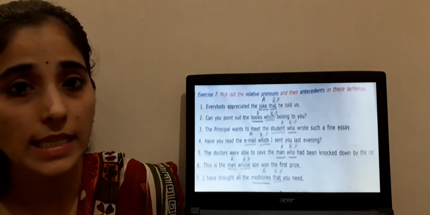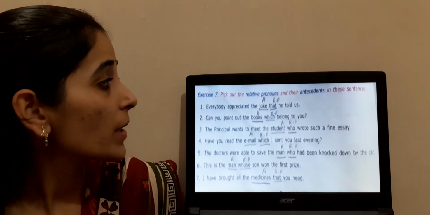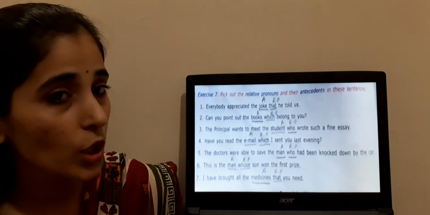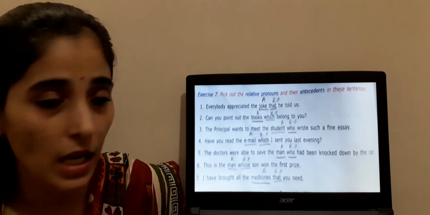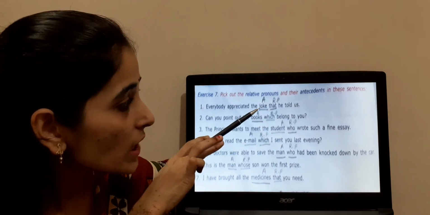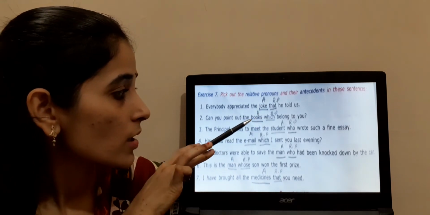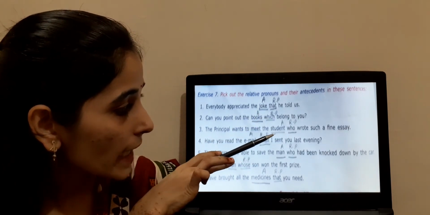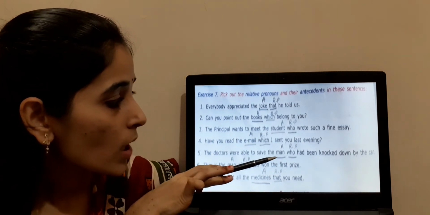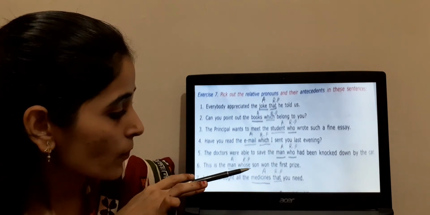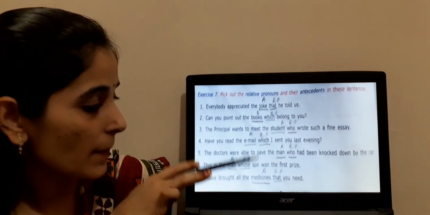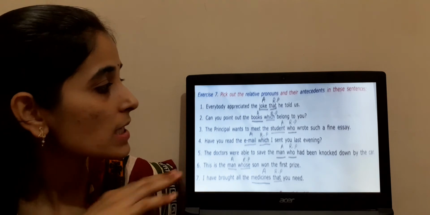Let us do exercise number 7 from your textbook. Pick out the relative pronouns and antecedents in these sentences. Now you have to just identify the relative pronoun. Clear? So the relative pronoun is that. Before that is the antecedent. Which, it is the antecedent. Who, again the antecedent is student. Which, then email is the antecedent. Who, then man is the antecedent. Whose, then man is the antecedent here. That, medicine.